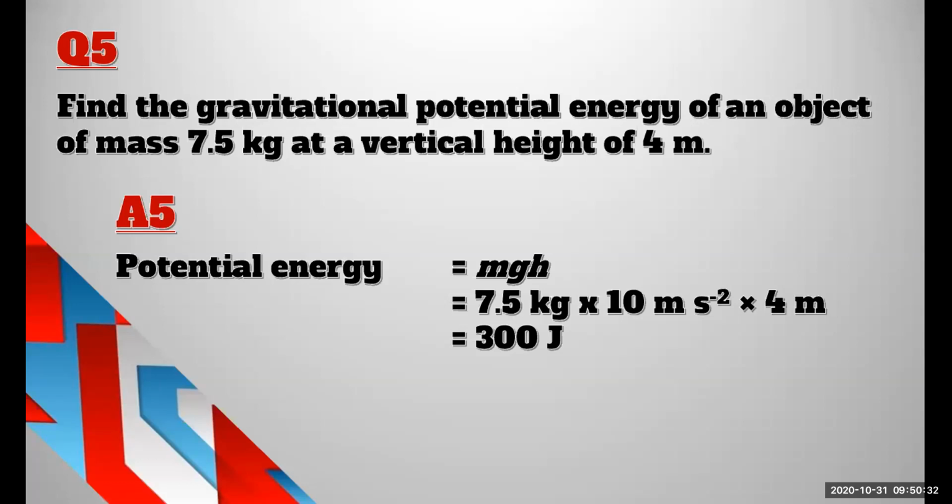mgh: m is the mass, g is the gravitational acceleration, that is 10 ms minus 2, and h is height. Because an object is kept at a certain height, the earth has a gravity. Because of the gravity, the earth will pull the object downwards. So the object has a gravitational acceleration. That's why it is in the formula also.